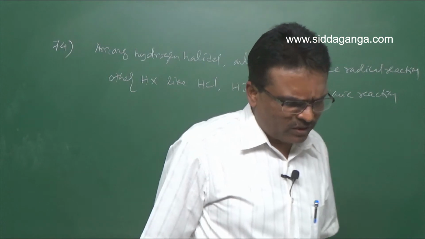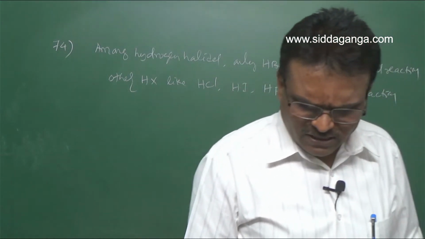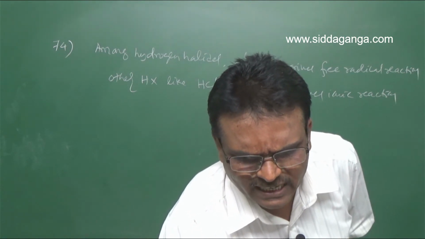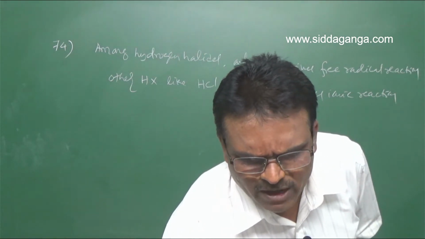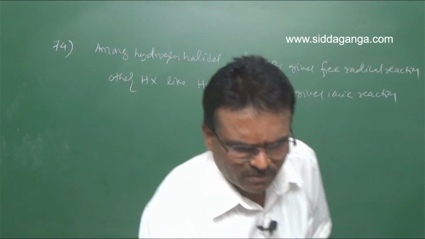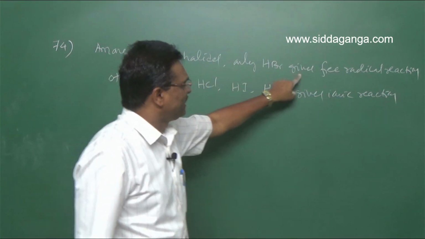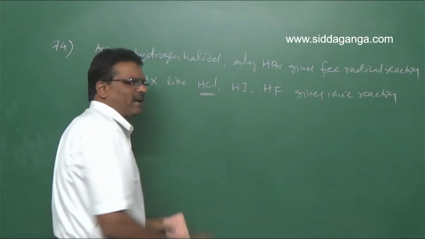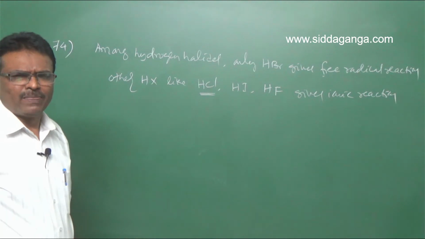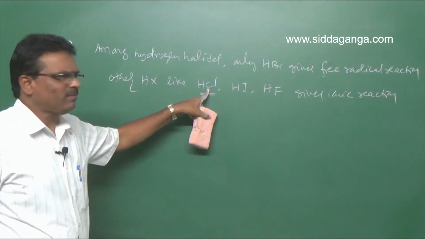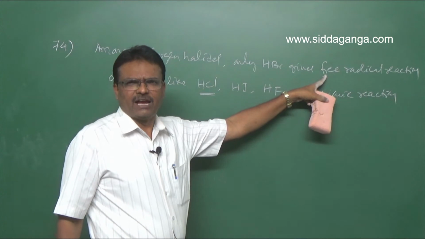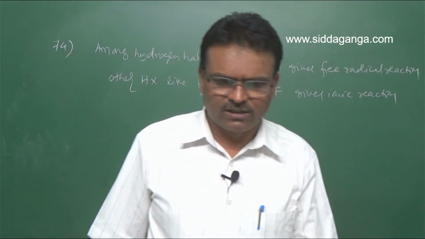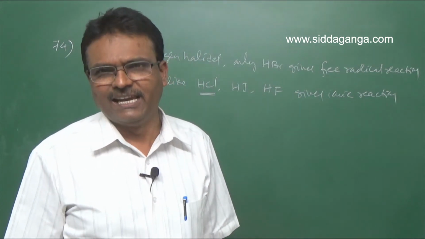So if we take HBr, what happens then? In the presence of peroxides catalyst, only the HBr gives free radical reaction, but HCl, it is an ionic reaction. Ionic reaction means electrophilic addition reaction. This is free radical addition reaction. So HBr undergoes free radical addition reaction with the alkenes.